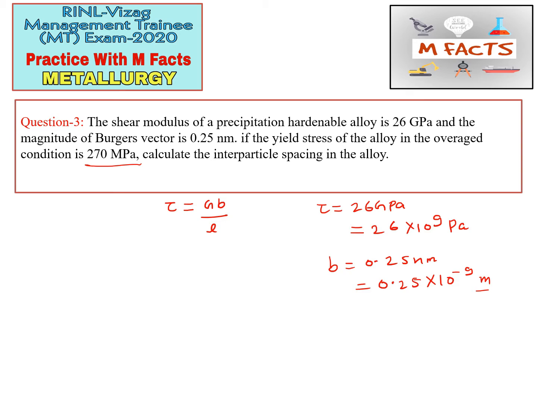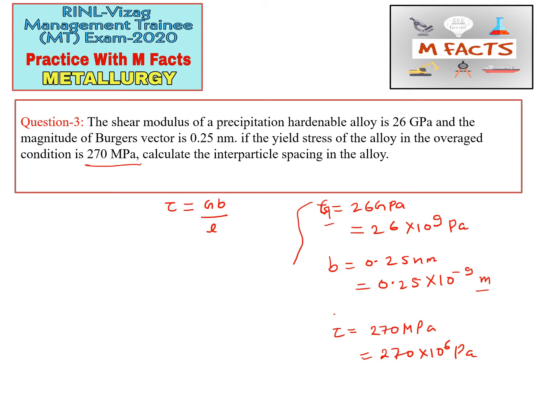For easy calculation, and for avoiding silly mistakes, we will convert everything into the MKS system. Sorry, this is not tau, this G is the shear modulus, and tau is the shear stress, that is, in this case, the yield stress. So that will be equal to the yield stress here. So this is 270 megapascals, so we can write 270 multiplied by 10 to the power 6 pascals.